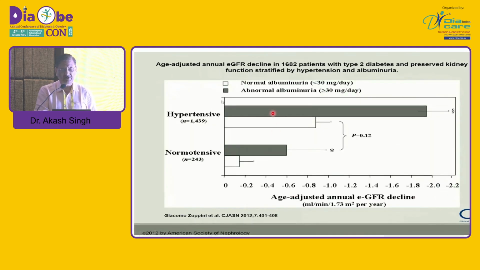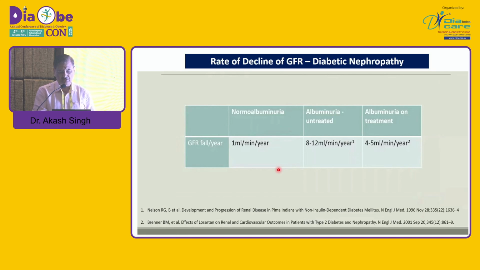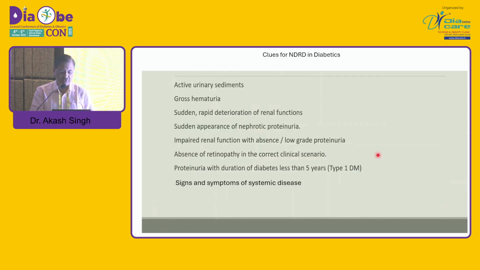If you have hypertension, the decline is faster. The gray bar is the hypertension. So these conditions basically lead to acceleration. So basically, in a patient with DKD, the expected decline, or with treatment, may not be more than 4 to 5. If the decline is more than 4 to 5 mL per minute per year, then you should think of some other pathology and go for biopsy.